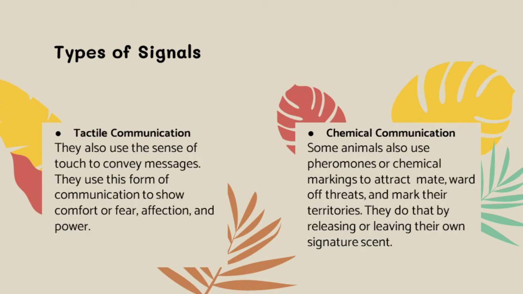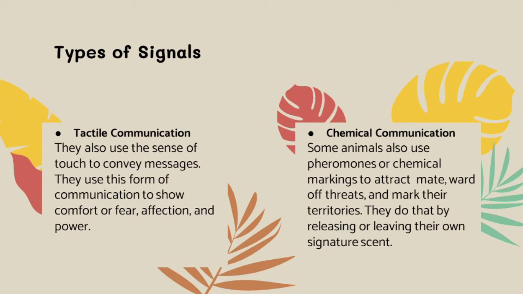The third one is the tactile communication. Animals also use the sense of touch to convey messages. They use this form of communication to show comfort or fear, affection, and power. Example, a cat rubs its nose to her mother to show affection.